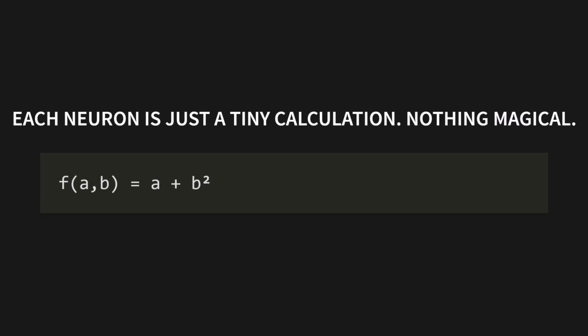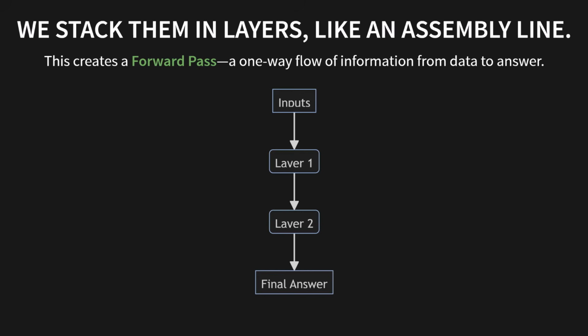Think of something as simple as f of a, b equals (a plus b) squared. We stack them in layers, kind of like an assembly line. This creates what we call a forward pass, a one-way flow of information, starting from our data and ending with an answer. You can see it in this diagram. Information moves from the inputs through layer 1, then layer 2 to the final answer. So let's build one right now.